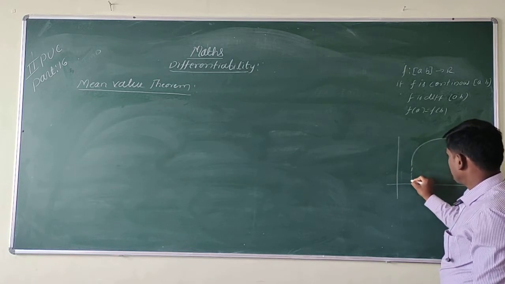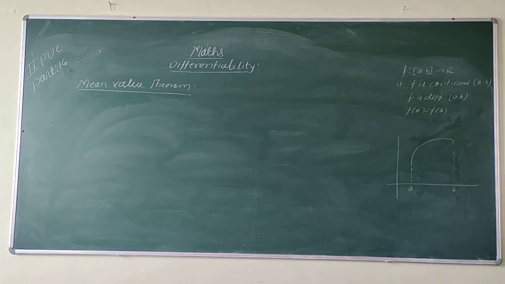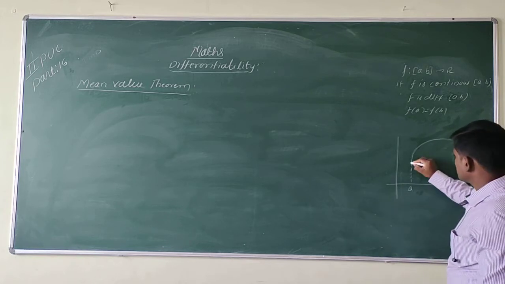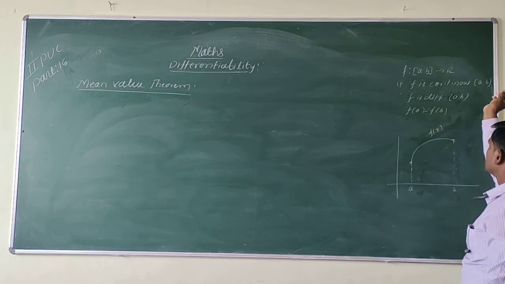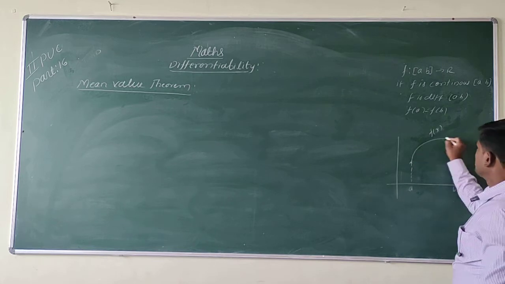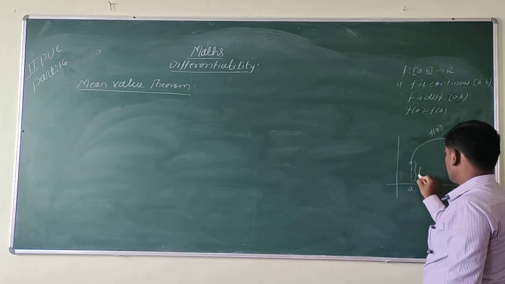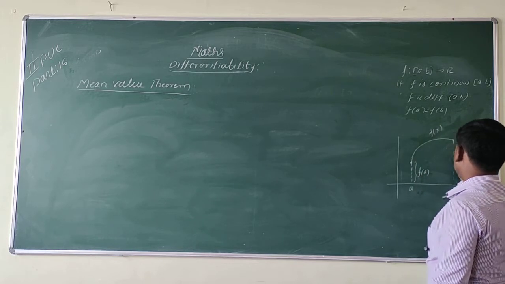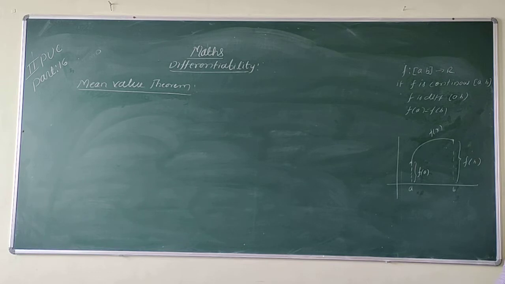Here this is the point A and this is the point B. This is a continuous function, continuous in the closed interval A comma B and differentiable in the open interval A comma B. But f of A and f of B are not equal.